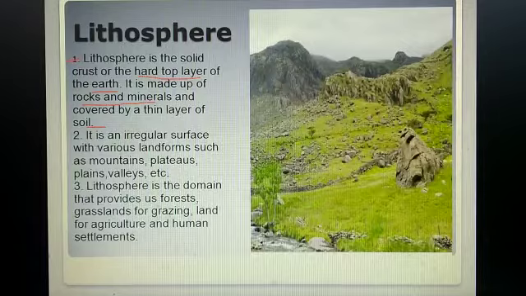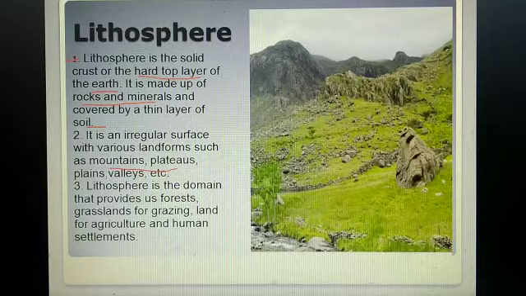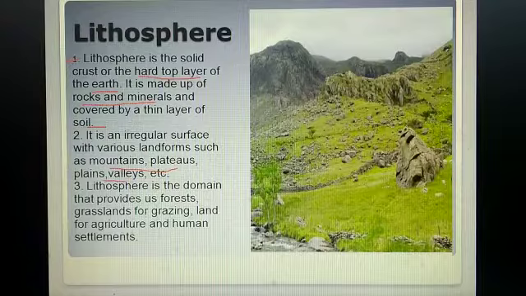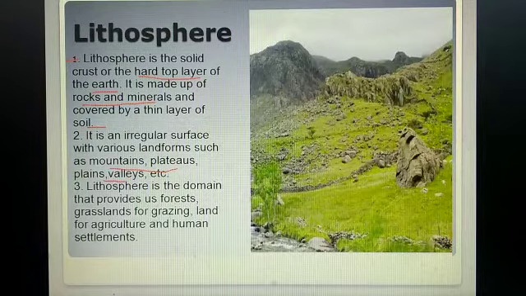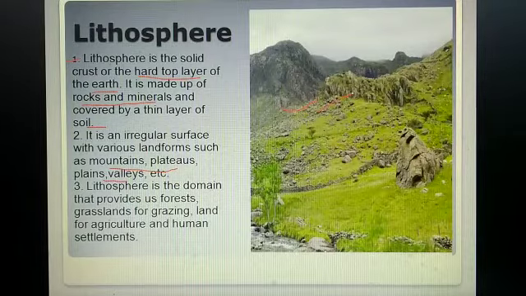The second point, it is an irregular surface of various landforms such as the mountain, plateau, plain and valley. So the lithosphere includes mountains, plains, plateaus, valleys, and it is an irregular surface. Here in the picture I have shown you the mountain.